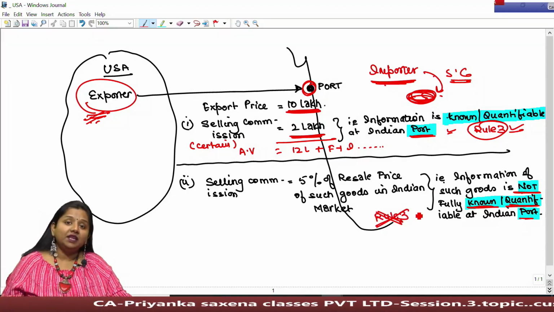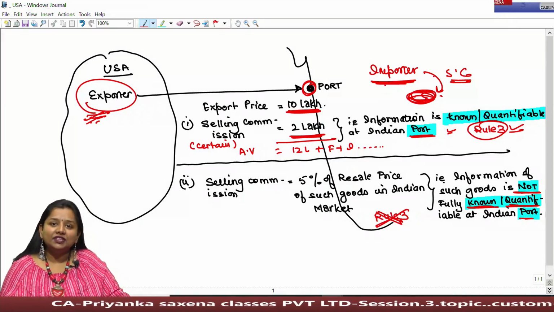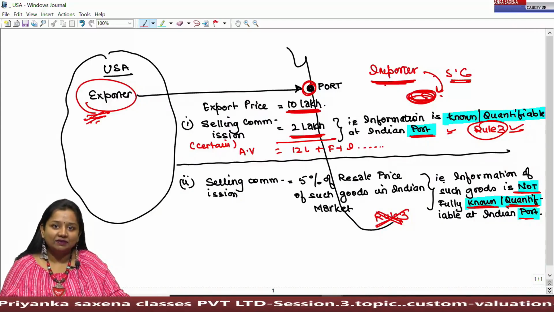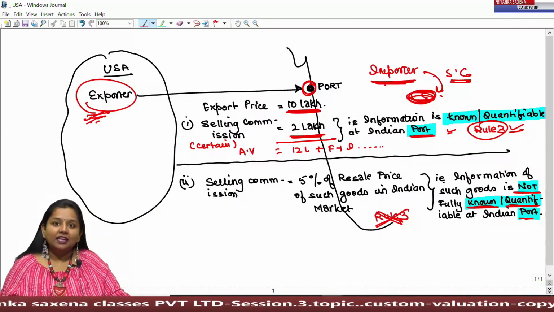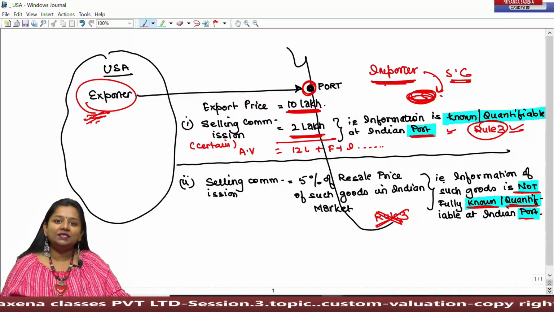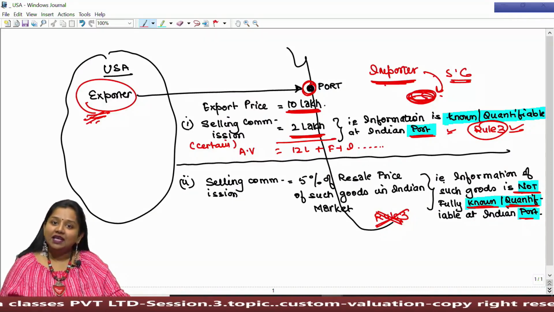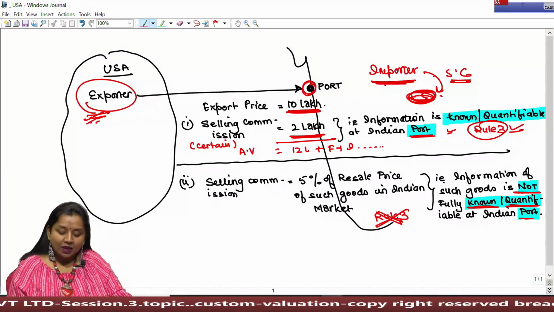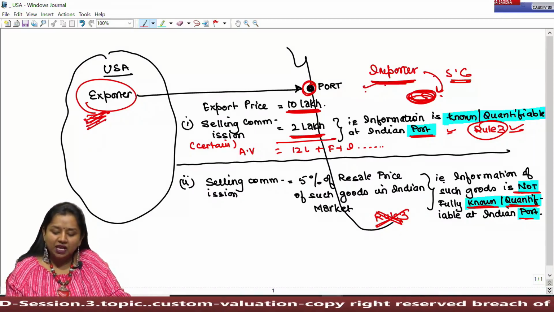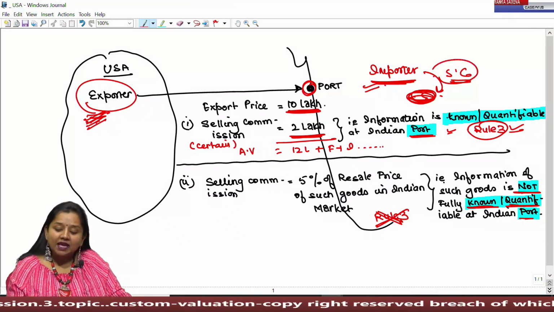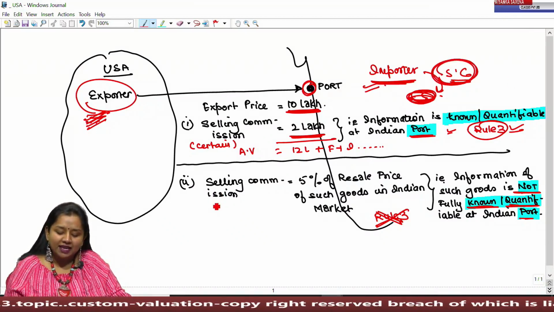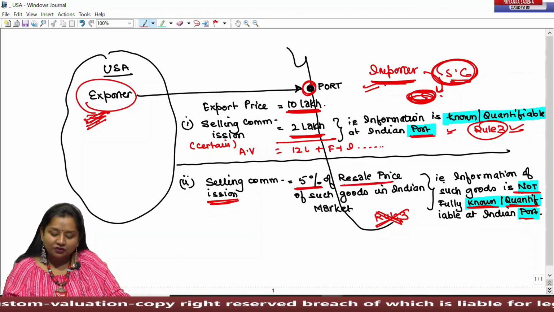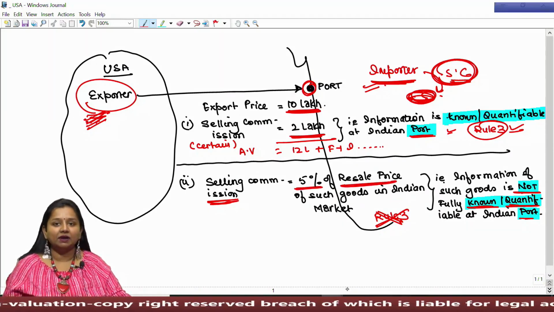Because Rule 3 says that any consideration paid by the importer to the exporter shall get added in the assessable value. But if the information related to the expense paid by the importer to the exporter is not ascertainable at the Indian port, as in the given example, where the exporter says to the importer to pay selling commission to my agent located in India at the rate of 5% of the resale price of such goods in the Indian market.